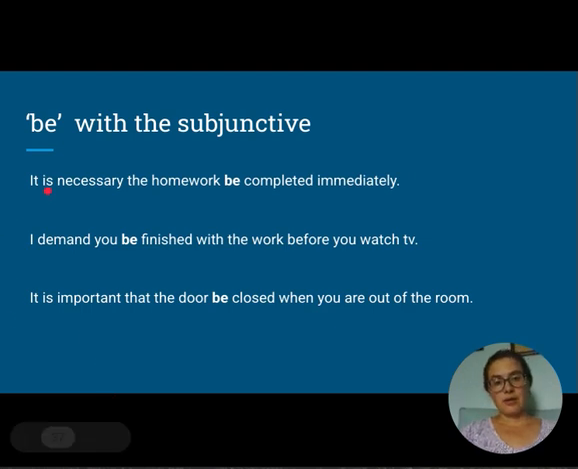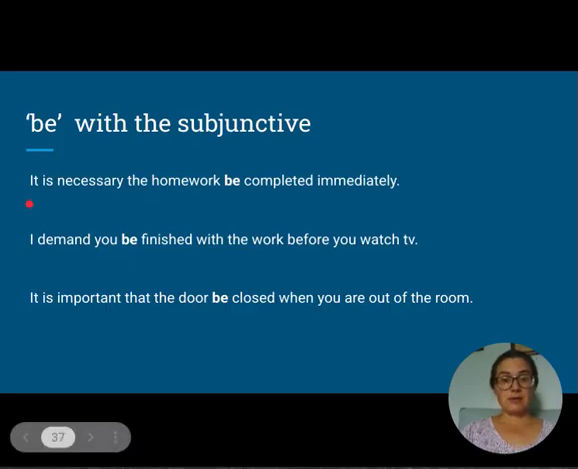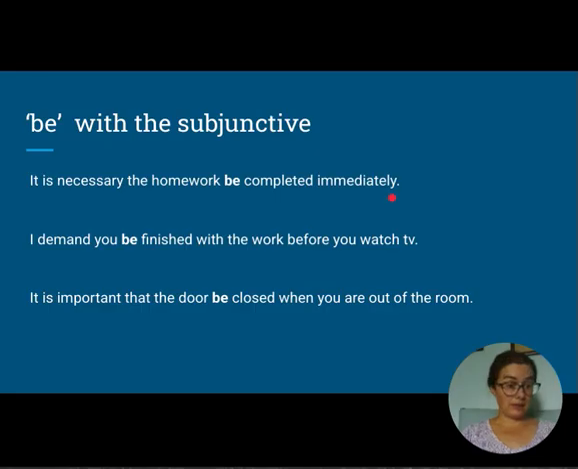Here are some examples when we use the verb be in the subjunctive form. So again, you wouldn't say to be, you just use the verb be in the base form. Again, these are going to be demands or things that you are insisting upon in this case. It says, it is necessary the homework be completed immediately. Right? It needs to be done immediately, completed. I demand you be finished with the work before you watch TV. It is important that the door be closed when you are out of the room.